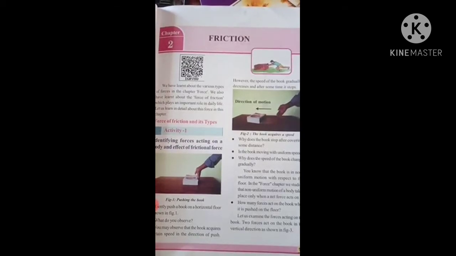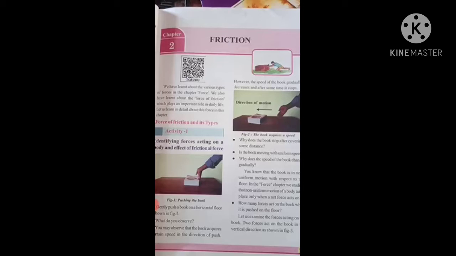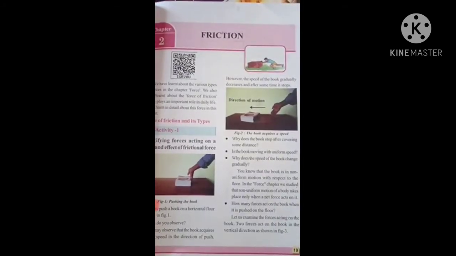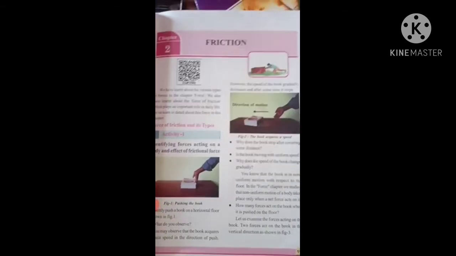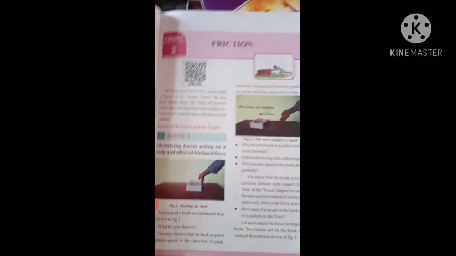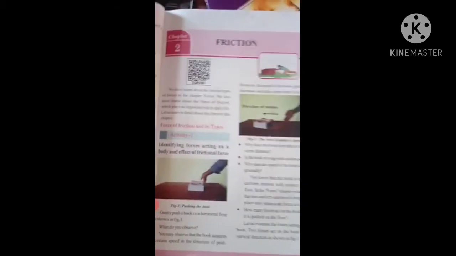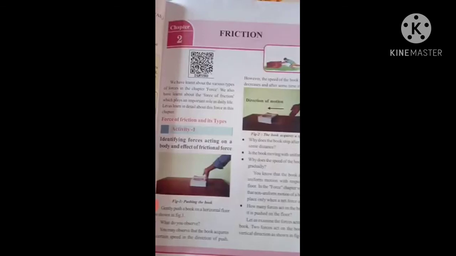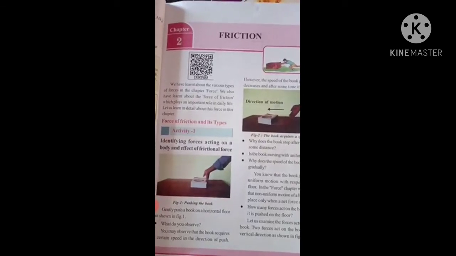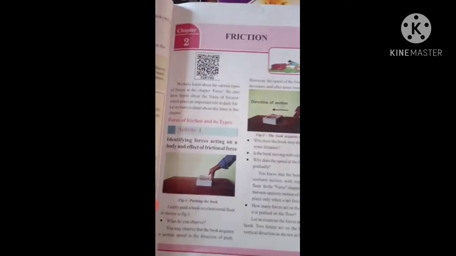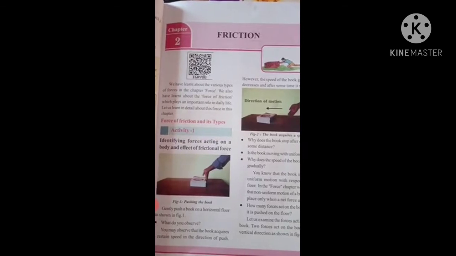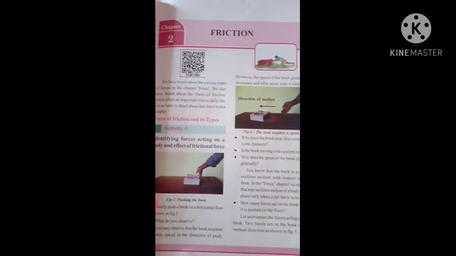Before reading the textbook, we need to know the keywords of this chapter. We are going to learn about friction, static friction, sliding friction, lubricants, ball bearings, drag, fluid friction. On page number 29, the keywords are there. All of you see and observe what we are learning from this chapter. A slight description is given about what static friction, sliding friction and rotating friction are. We get only one idea. After that we start reading the textbook.